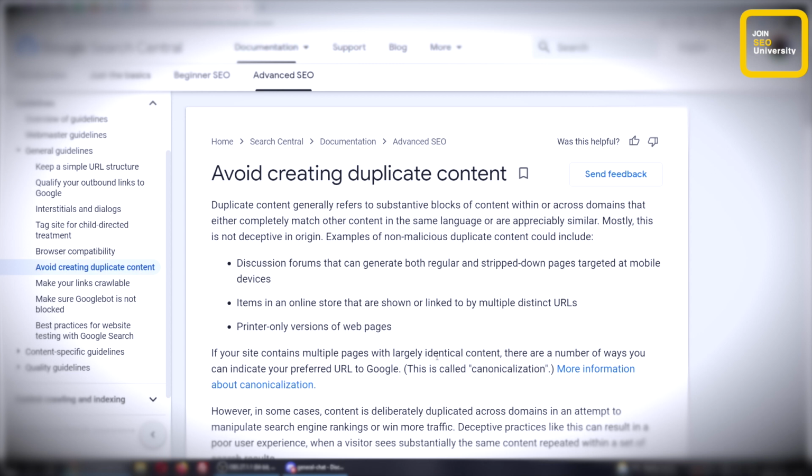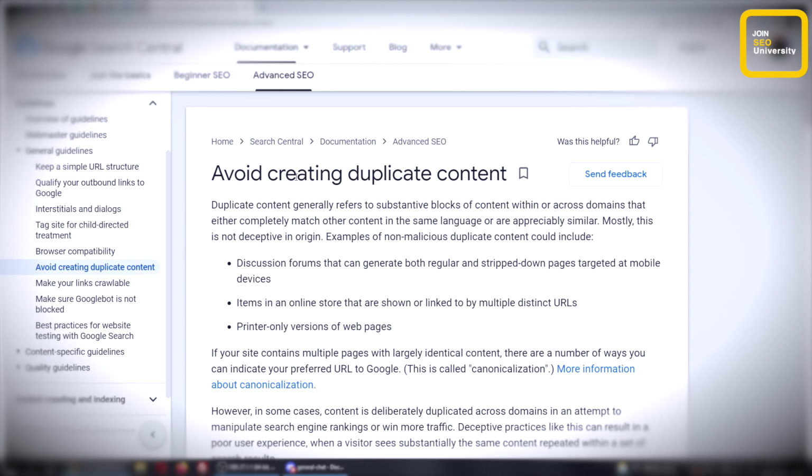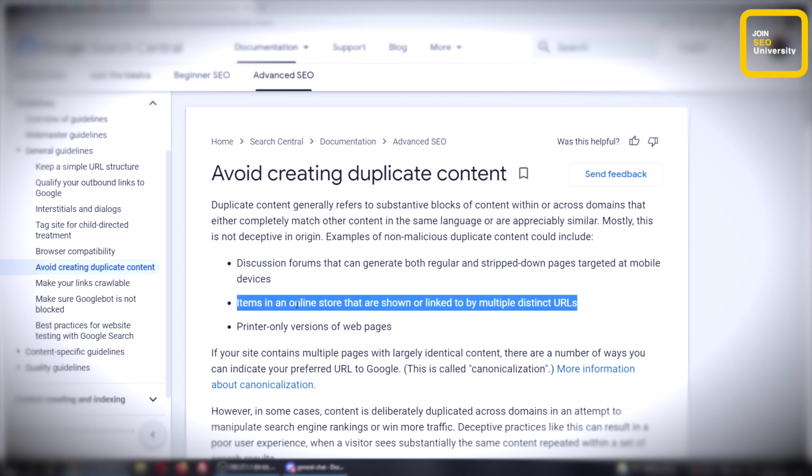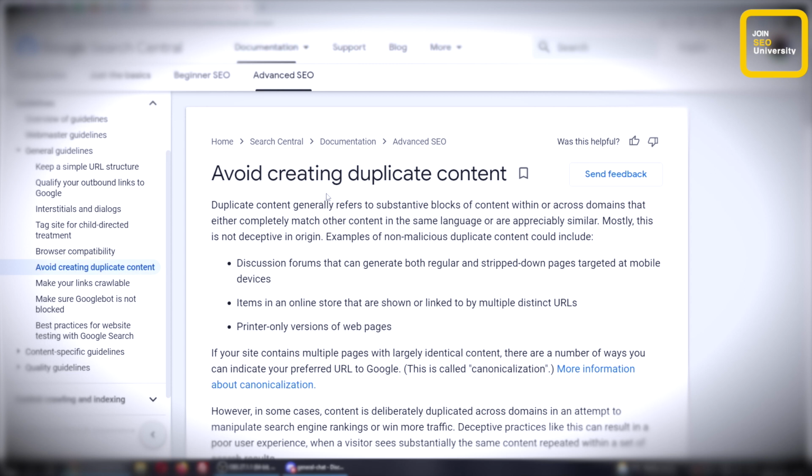To my knowledge, and in our scientific testing, Google has an older and somewhat antiquated way of determining whether you have duplicate content, by using a mathematical formula of adding up the sum totality of your content and seeing if it comes out mathematically to the same kind of equation. It's a very, very basic way of talking about it, but it's more or less true. So they say, avoid making it, please. Discussion forums are fine. They say an online store that has multiple distinct URLs. Here's the thing: if your server makes multiple URLs for the same content, that's considered duplicate content across multiple pages.